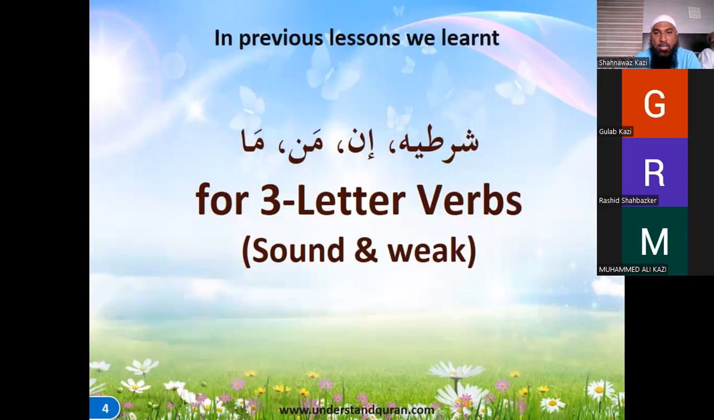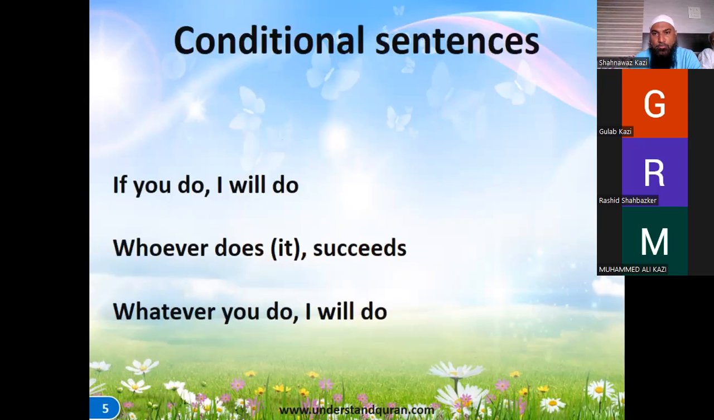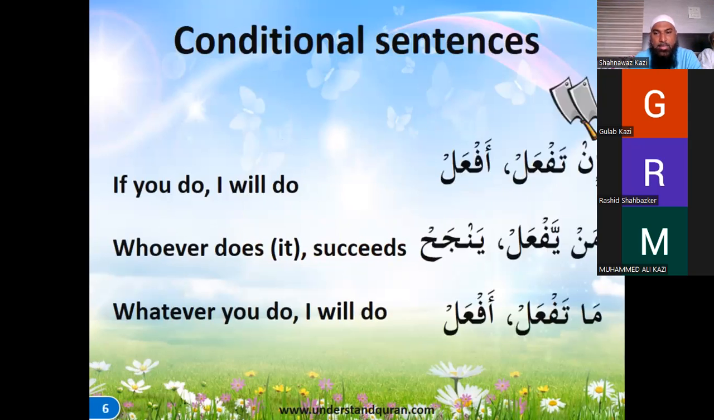Revising what we had done before, we have already done Jumla Shartiya, in which we had seen in, man, and ma, and we had seen how it chops off the end of the present tense. So we had seen some examples of the chopper. In taf'al, if you do, af'al, I will do. Man yaf'al, whoever does, yanjah, then he is successful. Ma taf'al, whatever you do, af'al, I will do. So the meanings of each were different.